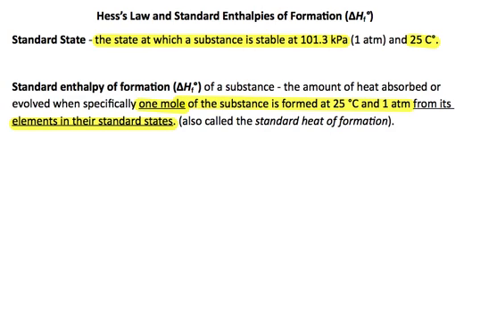So hopefully from that you can see that we are talking about the formation of 1 mole of substance, that's methane, from its elements. The elements that make up methane are carbon and hydrogen, so elemental carbon, carbon solid, and elemental hydrogen, H2 gas, are what form 1 mole of methane.